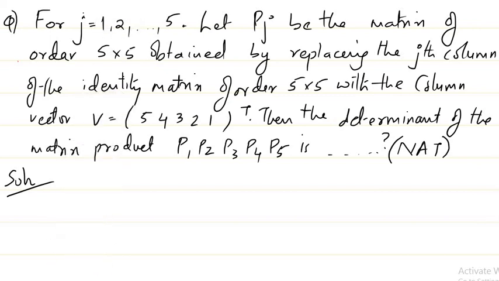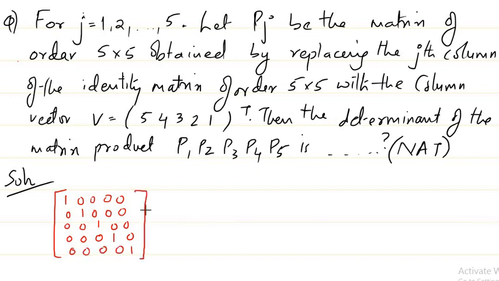I'll take an identity matrix first of order 5 by 5: 1 0 0 0 0, 0 1 0 0 0, 0 0 1 0 0, 0 0 0 1 0, 0 0 0 0 1. I have to replace my first column by the column given to us. When I replace it, I'll get 5 4 3 2 1. Now we need to find the determinant of this matrix. Can you tell what is the determinant of this matrix?